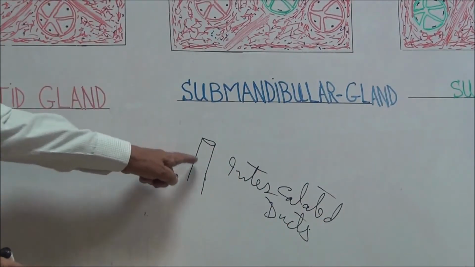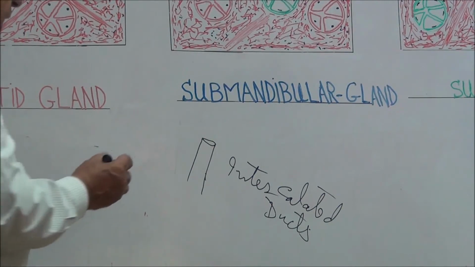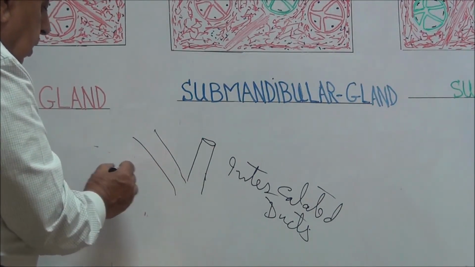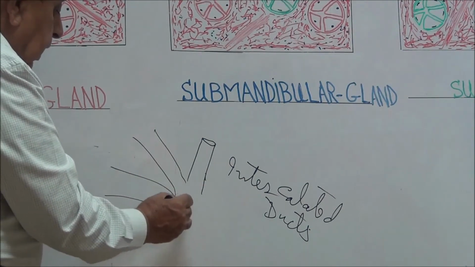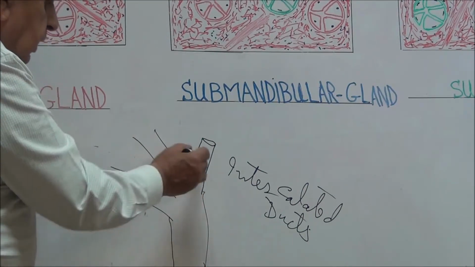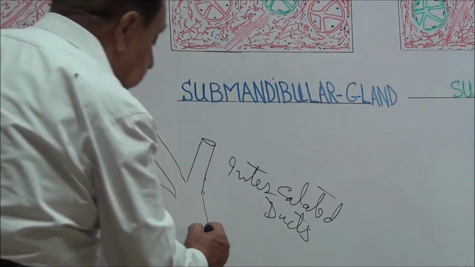The intercalated ducts are lined by simple cuboidal epithelium. Then the intercalated ducts join together and form a larger duct, larger than the intercalated duct. These are called the striated ducts.